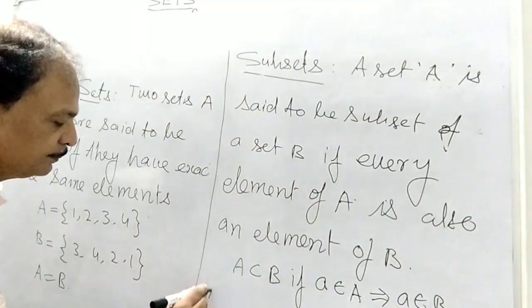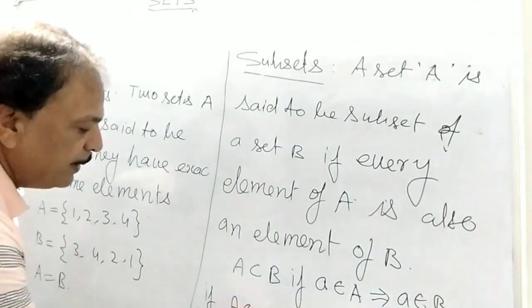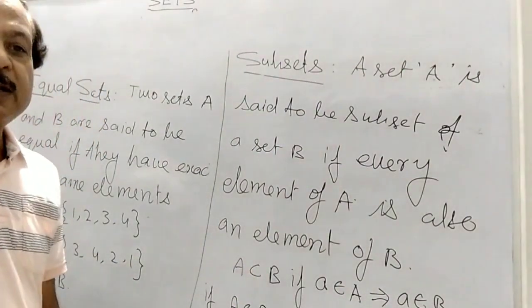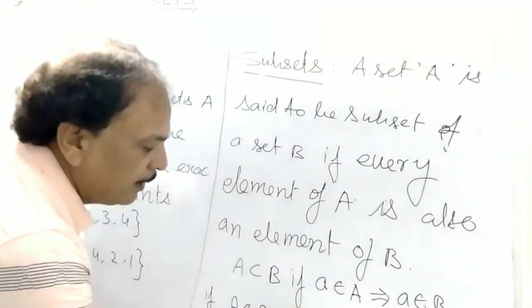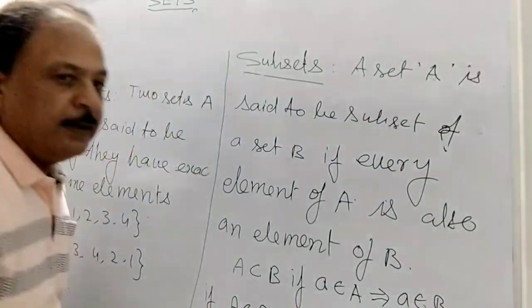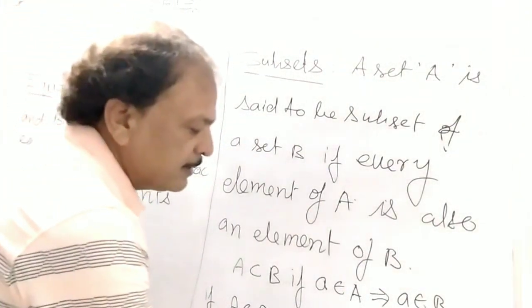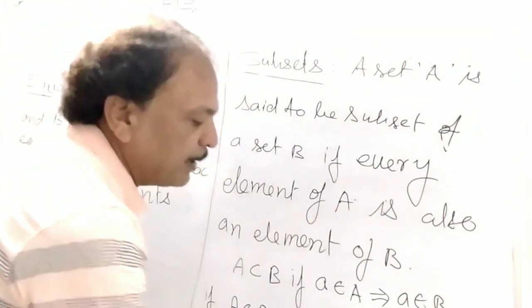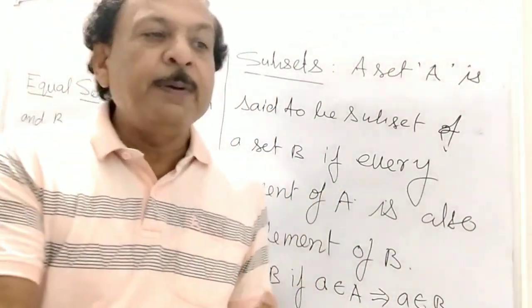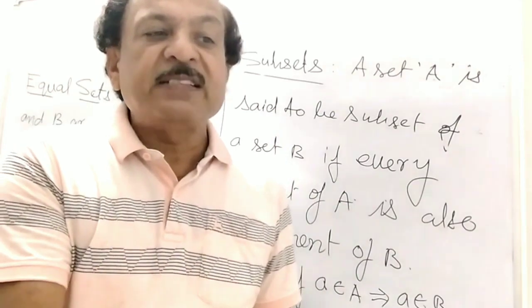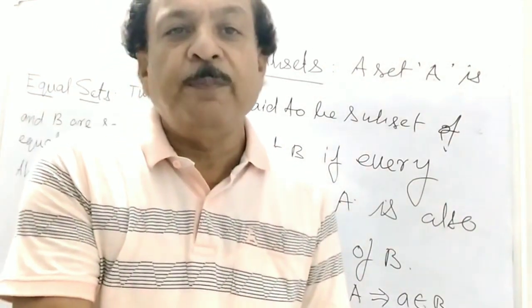If A is a subset of B and B is a subset of A, this is implied and implied by, if and only if. This is the symbol of if and only if. A is a subset of B, B is a subset of A, then A equals B.